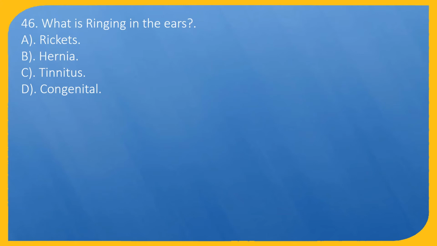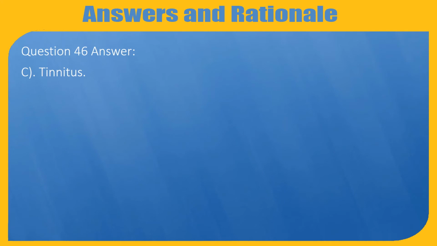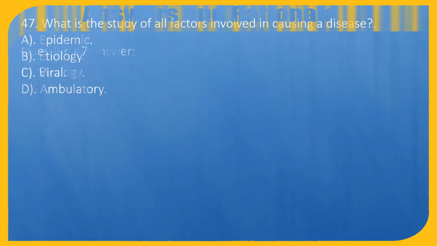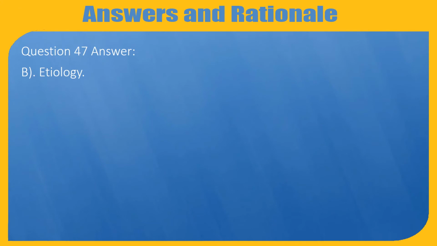D. Congenital. Question 46. Answer: C. Tinnitus. Question 47. What is the study of all factors involved in causing a disease? A. Epidemic. B. Etiology. C. Viral. D. Ambulatory. Question 47. Answer: B. Etiology.